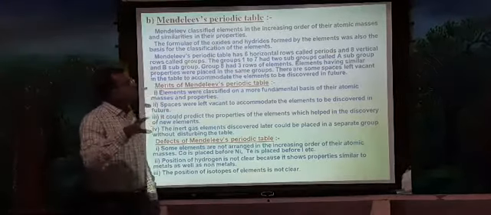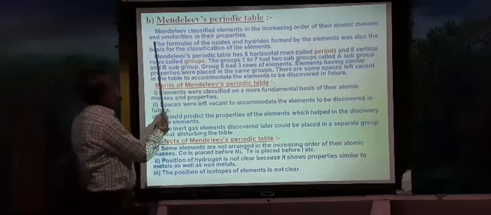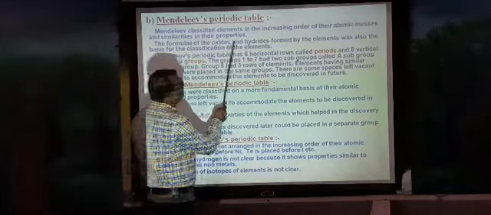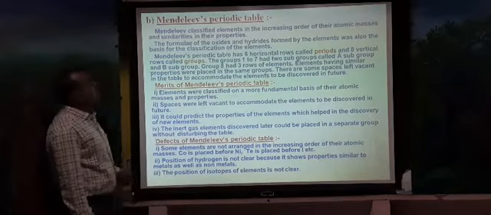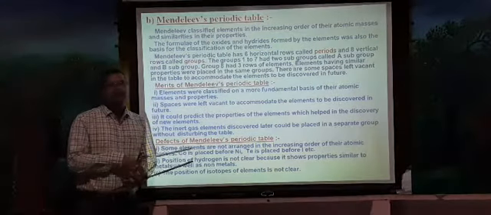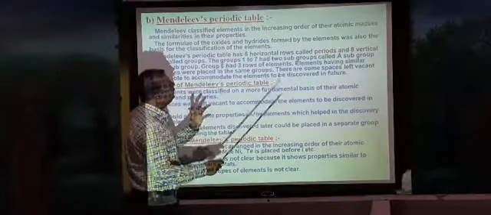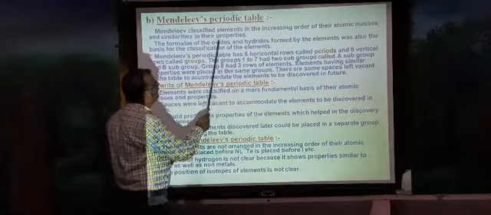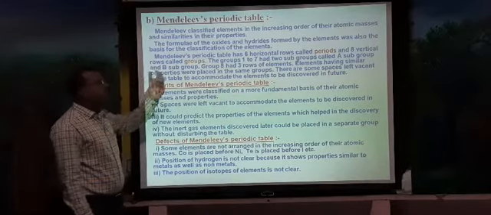And how did he arrange? He classified the elements in increasing order of their atomic masses and by similarity in their properties. The formulas of the oxides and hydrides formed by the elements were also a basis of classification of the elements. How do we arrange the elements? He observed the elements and their similarities in properties. Along with that, he also arranged the elements on the basis of their oxides, that is, what kind of products are formed when they react with oxygen and hydrogen. So this is also one of the clues he took for the classification of elements.